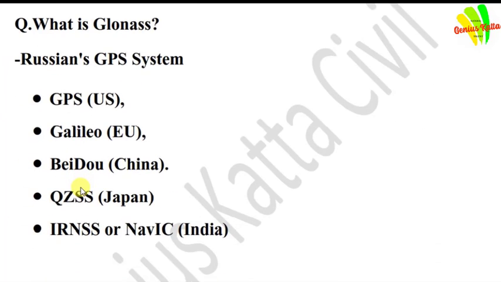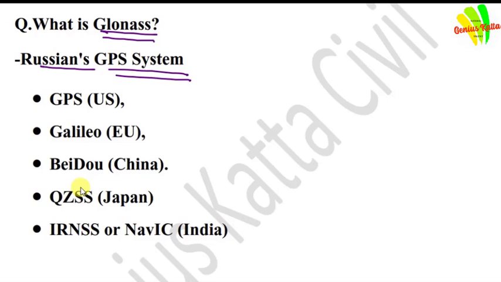After that, next question, and it is an MCQ question. What is GLONASS? In a number of exams, this question is asked. It is the Russian GPS system. GLONASS is Russia's GPS system. For your kind information, we are providing important countries' GPS systems. First is GPS, United States of America. What is the full form of GPS? Global Positioning System.